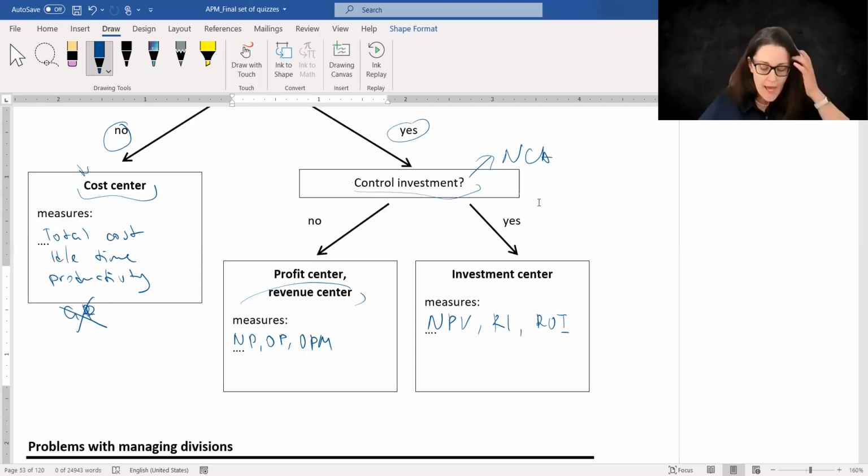And if this is a mature department, well, maybe we want to treat them as a profit center because we want to make sure that they can pay back their costs. We do not really want to treat them as an investment center because if a department is mature, then it is unlikely that they need some major innovations. It may be. We will look into the scenario, but quite often it's not the case.